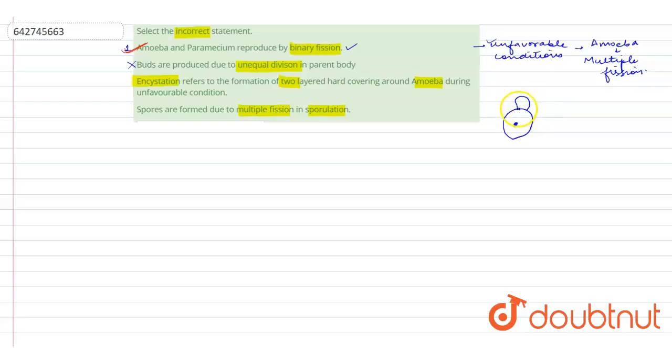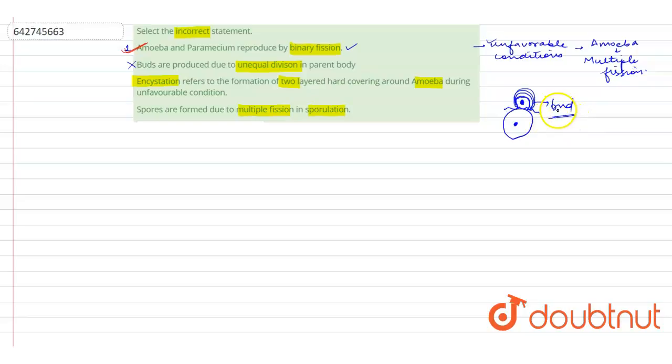In budding, there is a small outgrowth, and it keeps on growing until it has its own nucleus. Where does it get its own nucleus? From the parent. Soon enough this bud is divided from the parent and this is a free bud. So this is the process of budding.